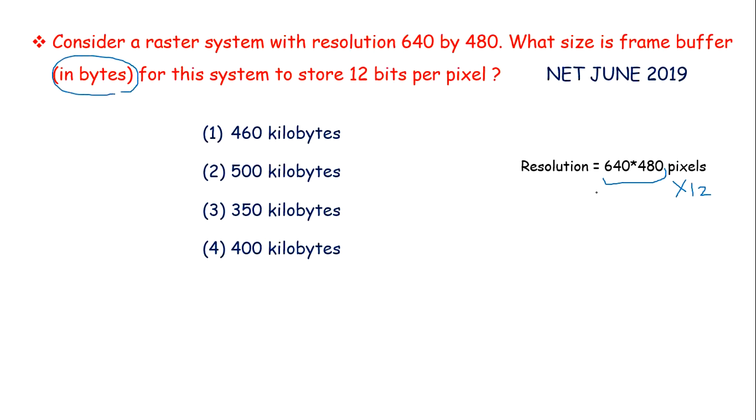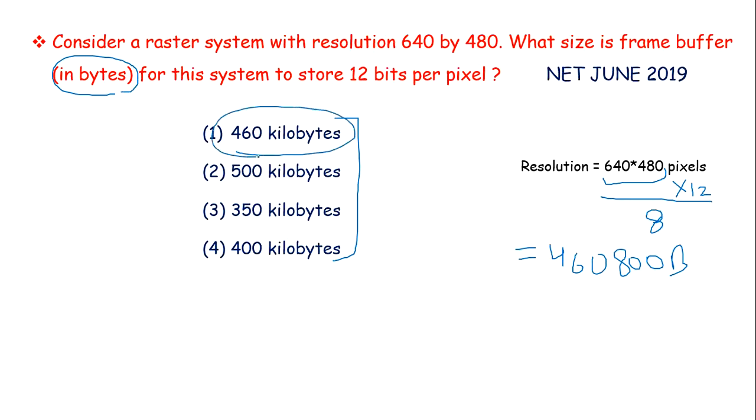So to convert these bits into byte, we will divide it by 8. So we just need to solve it. 640 into 480 into 12 divide by 8. When you compute it, you will get 460,800 bytes. If we see our options, all our options are in kilobytes. So we will convert these bytes into kilobytes. So we will get 460 kilobytes. So our correct answer will be option 1.